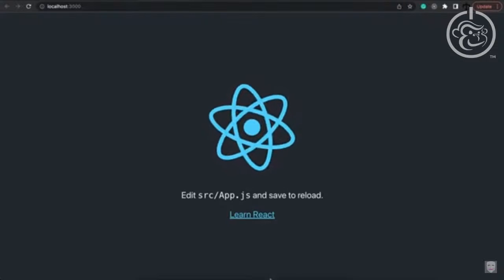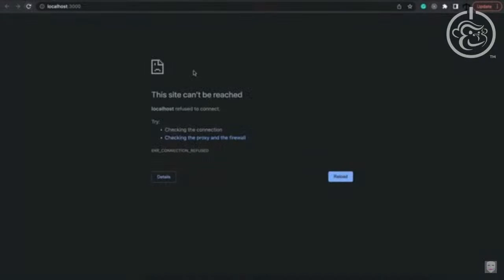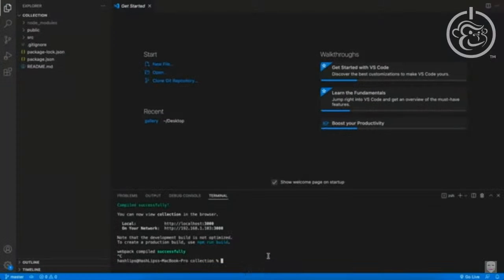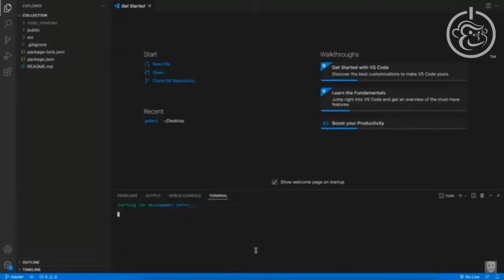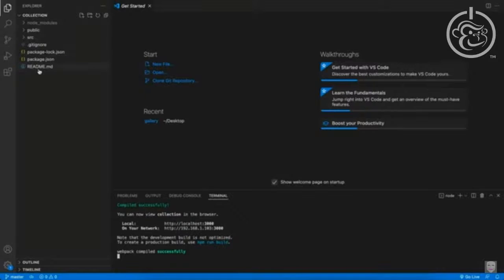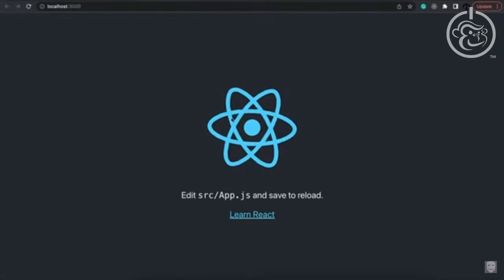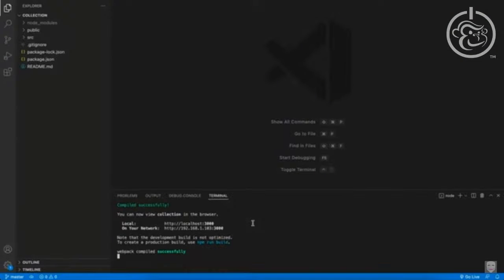It's important to note that when we go back, we can see that in the terminal, this is busy running. If we want to stop it, you can press Ctrl+C, and it will exit the execution. If you go back to the browser and refresh, it won't pick up the page. So to run it again, we have to run npm run start, hit enter, and we should see the instance back up. If we do make changes in these files and save it, it should automatically update live on the local instance. We're going to leave that running and we're going to clean up our project.